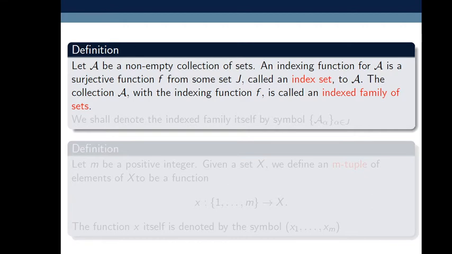The collection script A with this indexing function f is called an indexed family of sets, and we denote an indexed family of sets by the symbol script A suffix alpha, where alpha belongs to J, or simply as script A suffix alpha. So here alpha belongs to J, where J is some set. So this is the definition for index set.